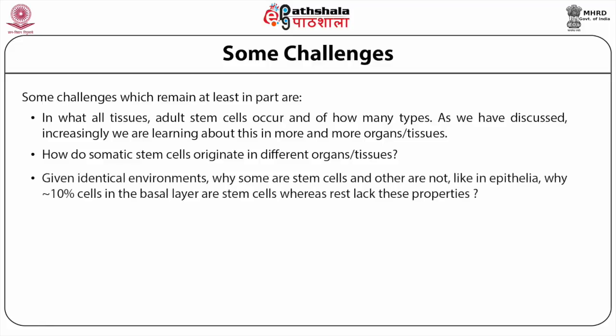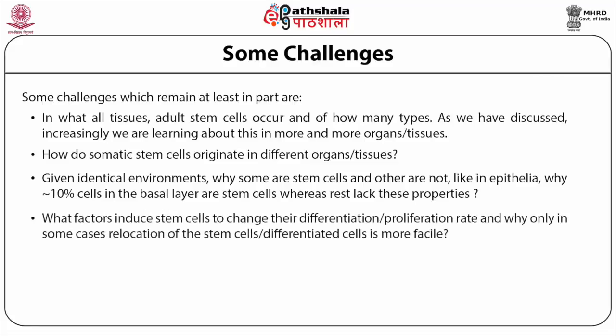Given identical environments, why are some stem cells and others not, like in epithelium? Why are about 10% of the cells in the basal layer stem cells, whereas the rest lack these properties? What factors induce stem cells to change their differentiation or proliferation rate, and why only in some cases is relocation of the stem cells, differentiated cells, more facile?